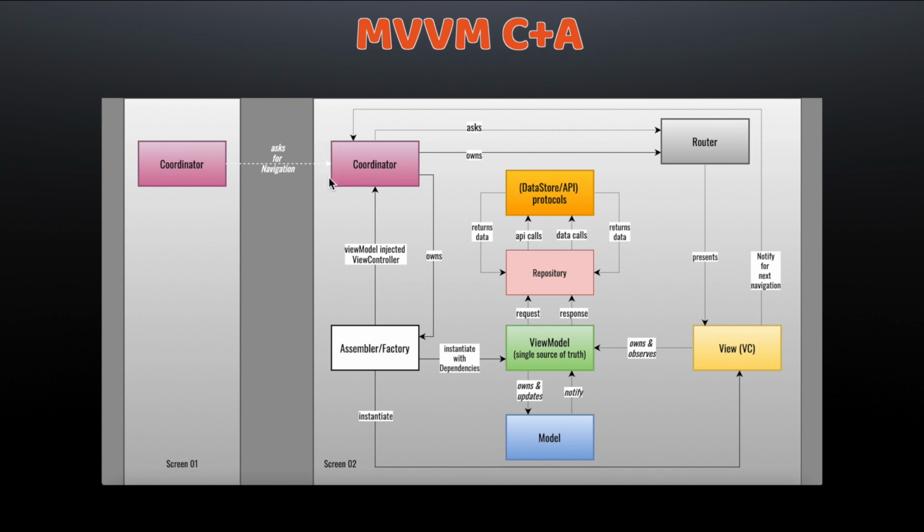So the responsibility of the coordinator is basically to maintain the complete navigation flow of your application. This works exactly like the navigation stack in your application. Previously, if you remember, if our application has a very complex navigation hierarchy, suppose view controller A pushes view controller B, and in view controller B we push view controller C, then try to think where we used to write this code in MVVM architecture. The answer is in the view controller.